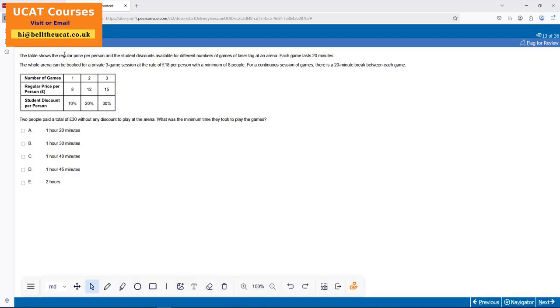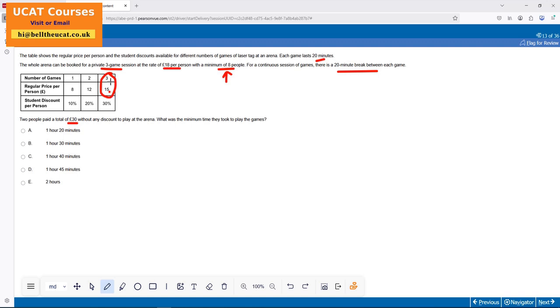Right, here we go. The table below shows, and the student, okay, each game lasts 20 minutes. In private sessions, 18, that's a catch. Minimum 8 people for the 20-minute break between each session. 2 people paid 30 without any discount, so can't pay 30. All right, so 2 people paid 30, that means they're playing altogether 3 games. 15 times 2 is 30, so that means they are playing 3 games. This is the price per person, 30.